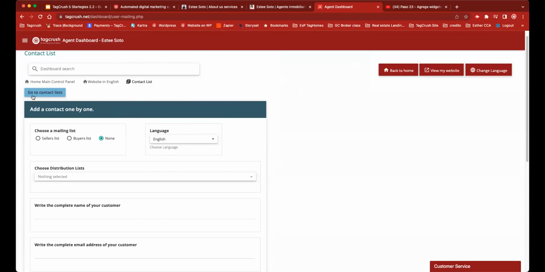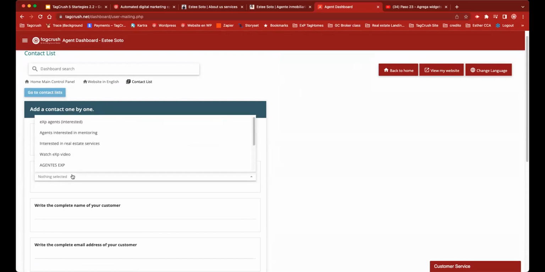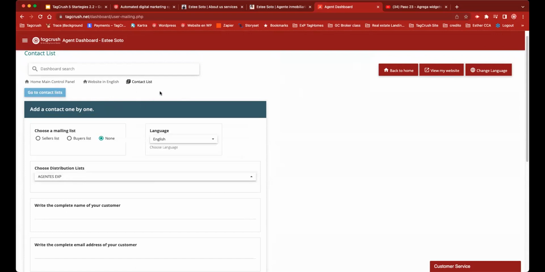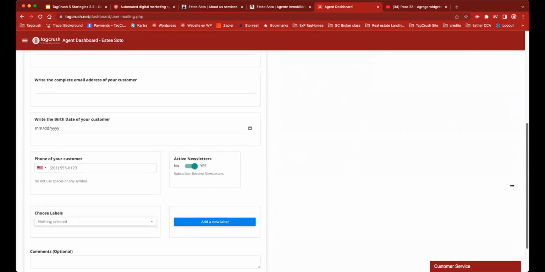And then you say, okay, you're going to import your contacts, right? And what we do is choose the distribution list. Like I have a lot of agents that just signed up and I want to add them to my database. So I will choose agents right here and import all my agents. I can do agent by agent, or I can upload a PDF file.